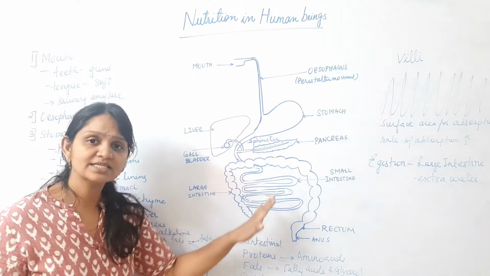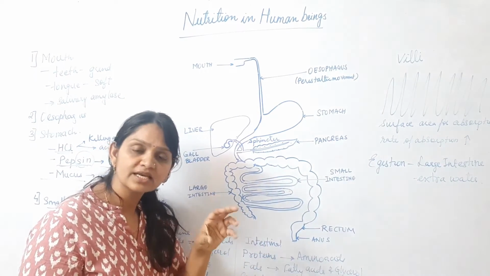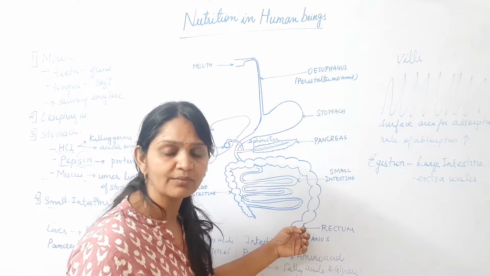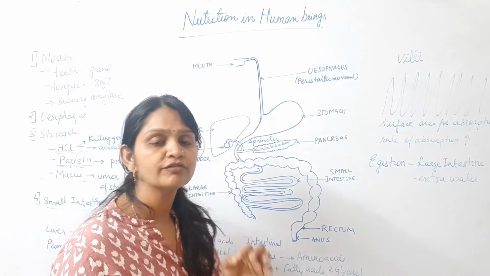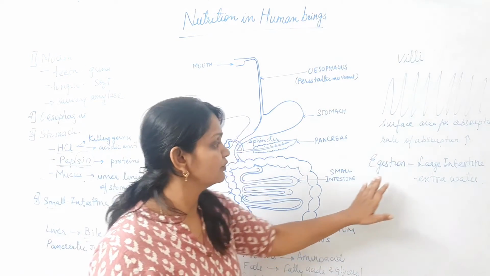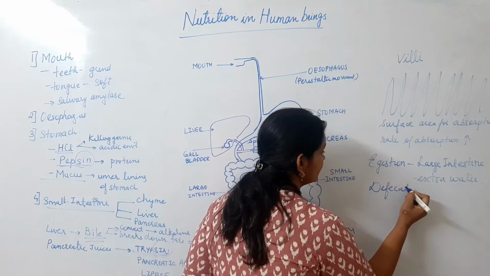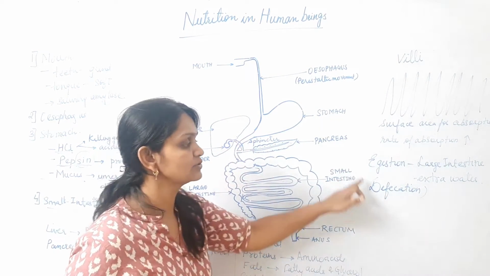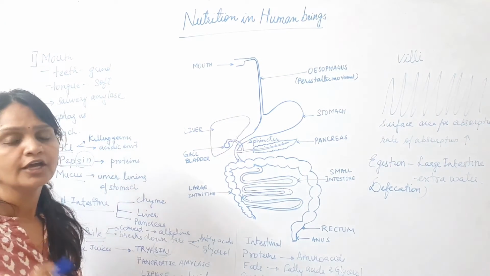The remaining undigested food is then passed through the large intestine, where extra water is reabsorbed from that food, and the solid waste is stored in the rectum for some time, and then it is removed from our body through the anus in the form of feces or stool. This process of removal is known as egestion or defecation. So this is the process of nutrition in human beings.